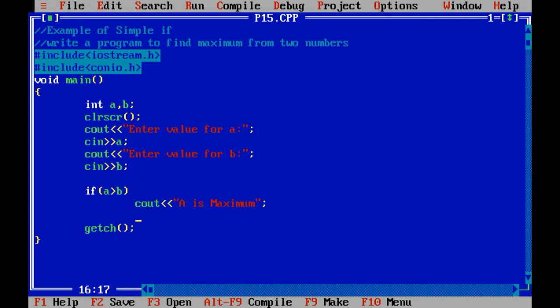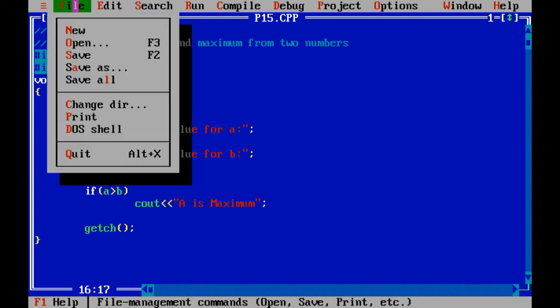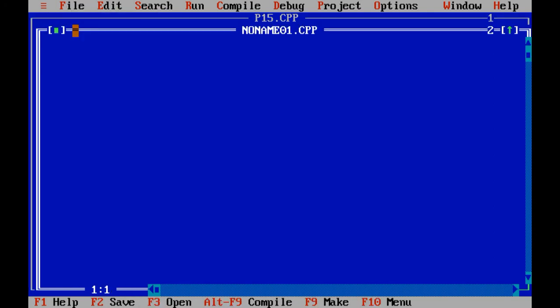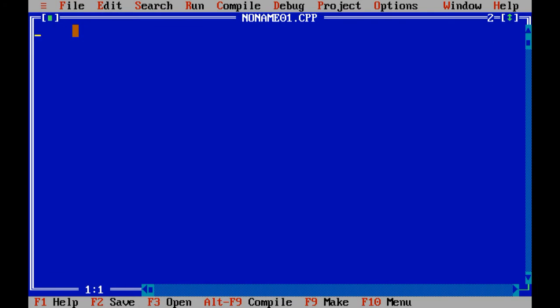So for that, let me take one new file. Write a program to input two values and print the maximum, in the example of if else.